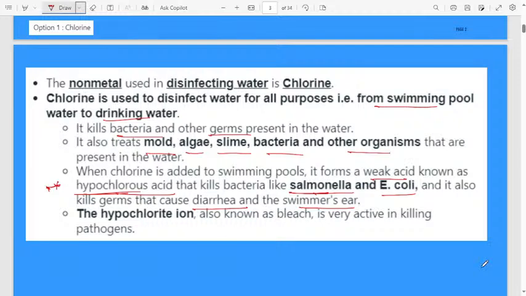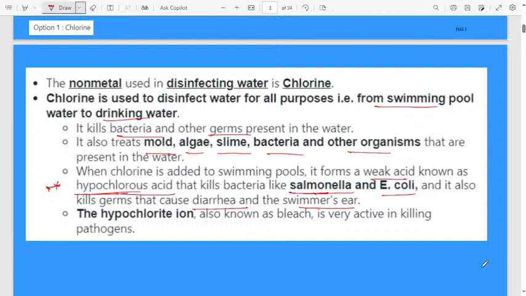To kill that, we will use chlorine. If you want to swim in any swimming pool or private pool, you can smell chlorine, because frequently they have to change the water and frequently they have to add chlorine to that water. Okay, next.